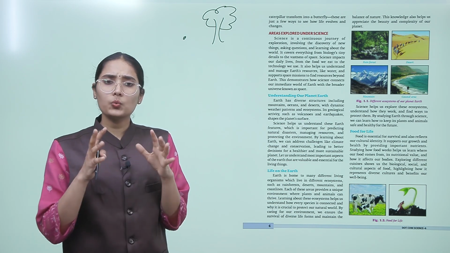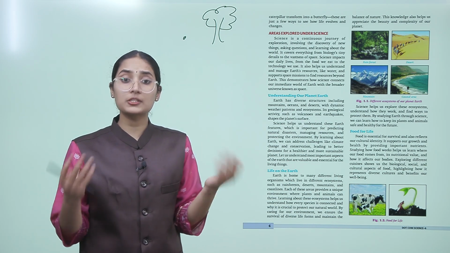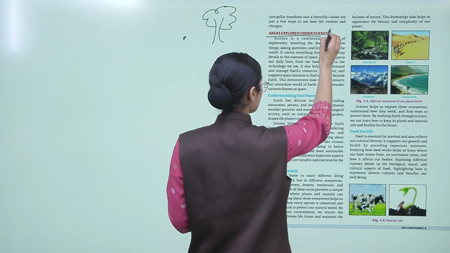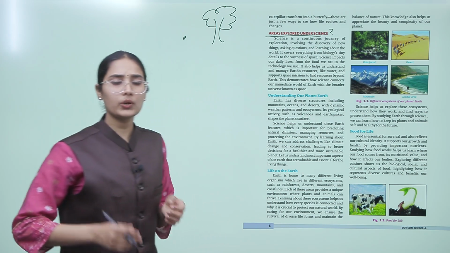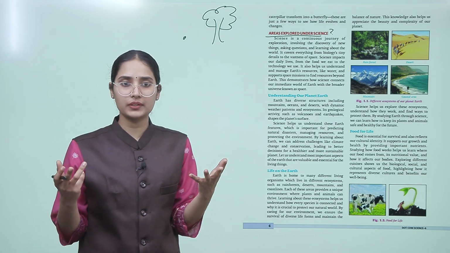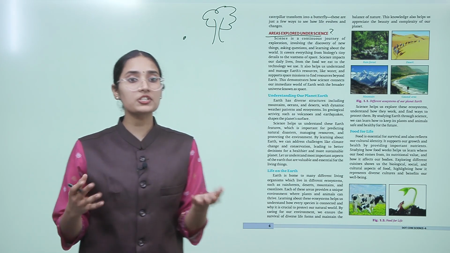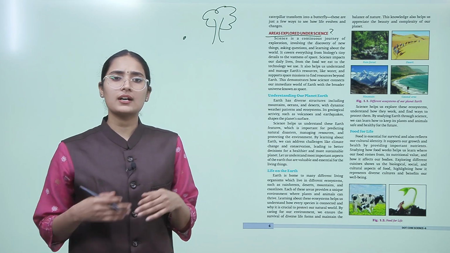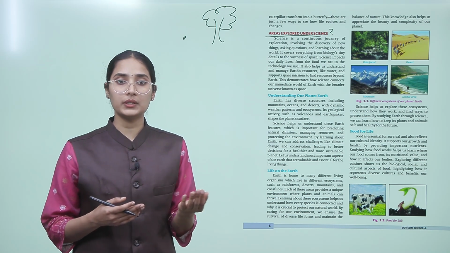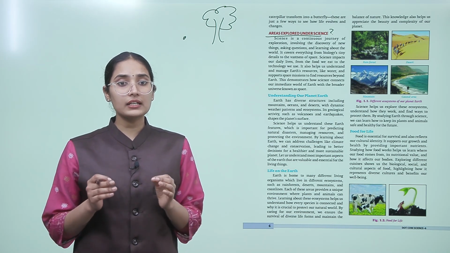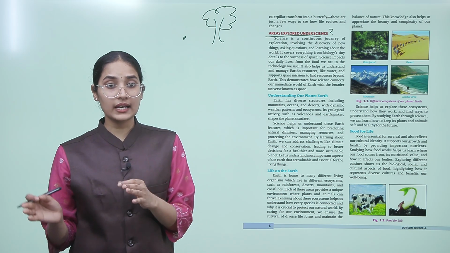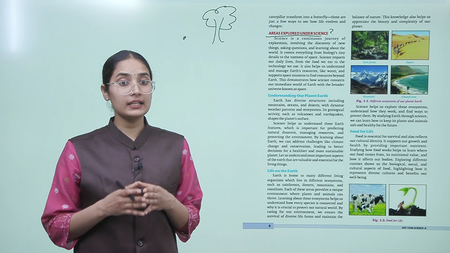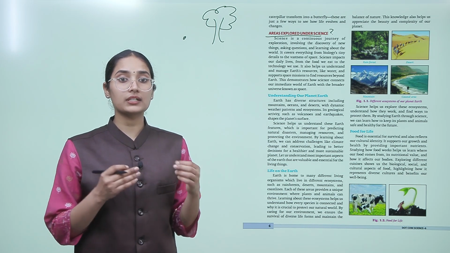Now, what are the areas that science explores, right? What are the different areas? What are those things that science talks about? So science is a continuous journey of exploration, evolving the discovery of new things, asking questions and learning about the world. It covers everything from biology's tiny details to the vastness of the space. Science impacts our daily lives, from the food we eat to the technology we use.